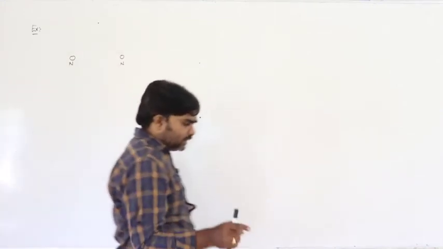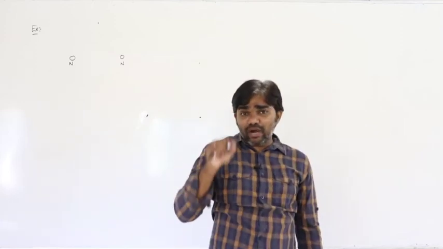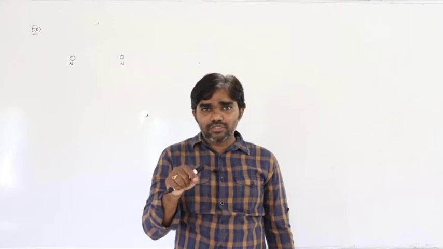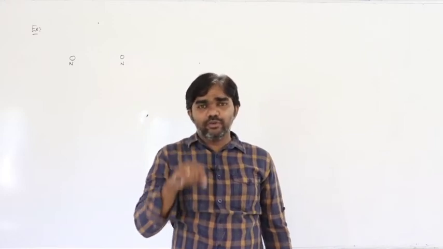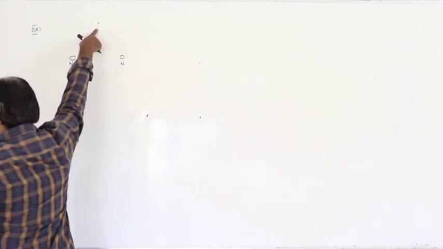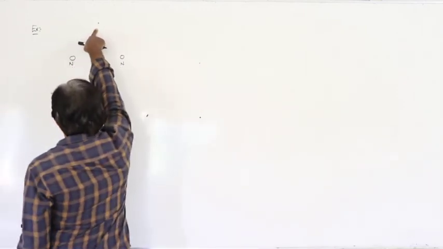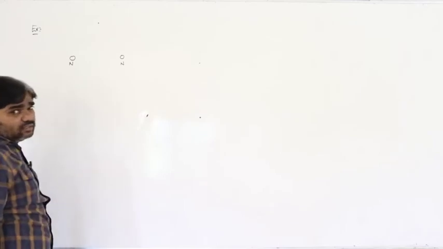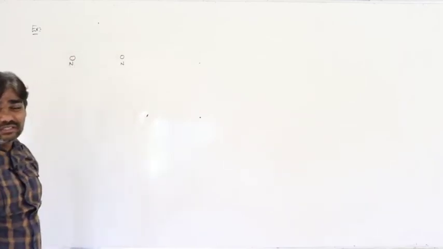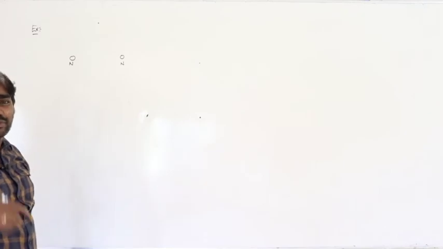To calculate the magnetic field, what must we consider? At that position, we must consider a unit north pole. So I have to calculate the magnetic field at the third corner of the triangle. At this position, I must consider a unit north pole.